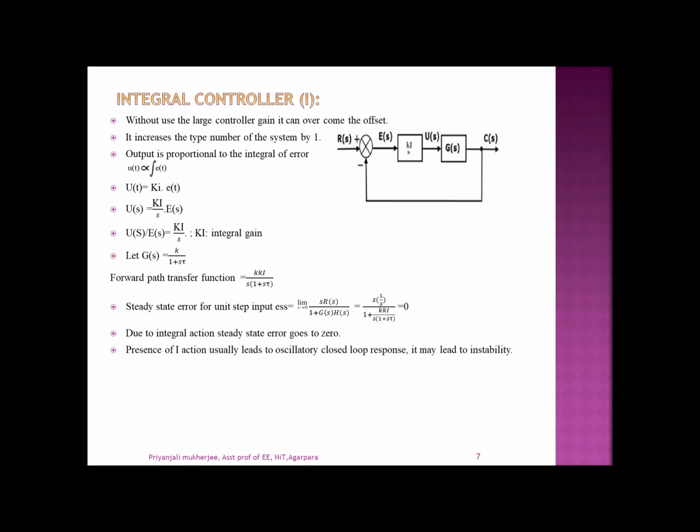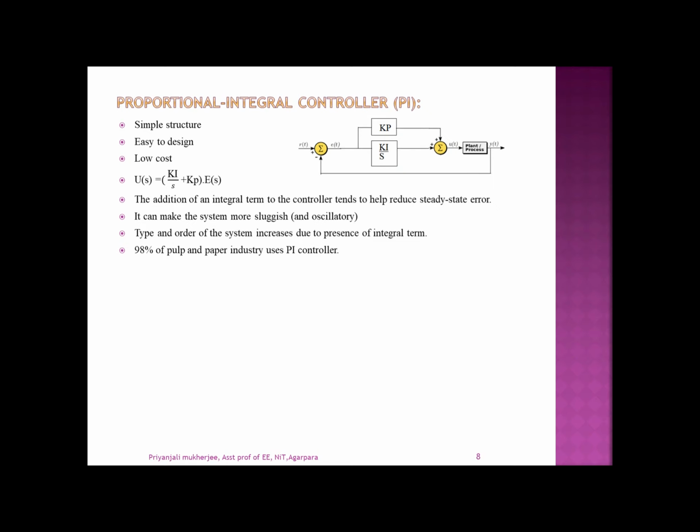And the presence of I action actually leads to the oscillatory closed loop response, and it may lead to instability. Next is the proportional and integral controller, that is the PI controller. And this PI controller is usually used in the maximum cases, that is 98% of the process industry is now using the PI controller. And the PI controller is used in industrial applications due to its simple structure, and it is very easy to design, and due to its low cost.